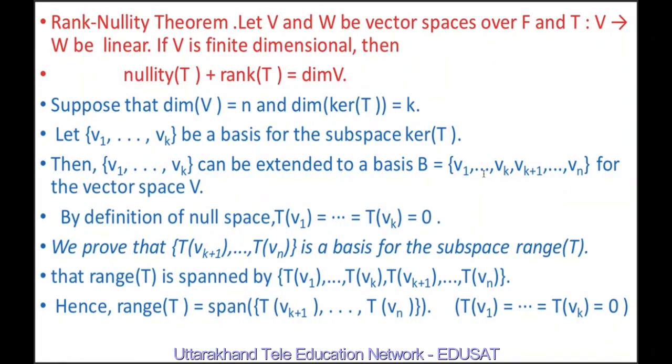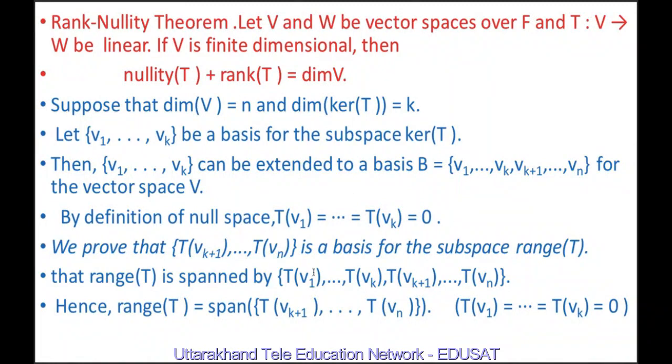So this is a set consisting of n elements, and the first is a set consisting of k elements. By definition of null space, Tv1 = ... = Tvk = 0, because v1, v2, ..., vk are elements of the kernel of T.